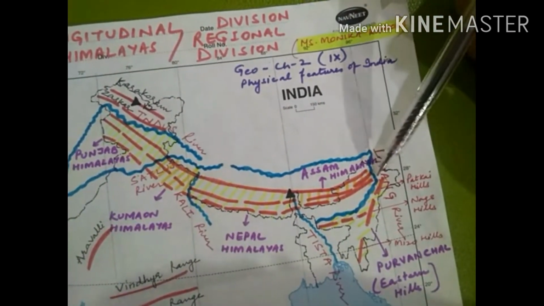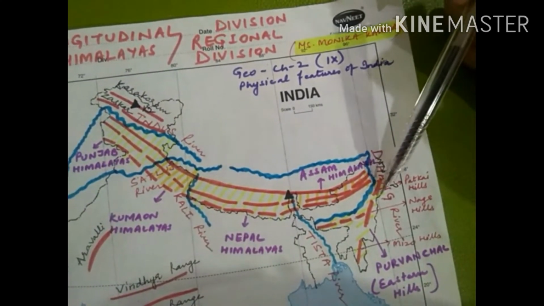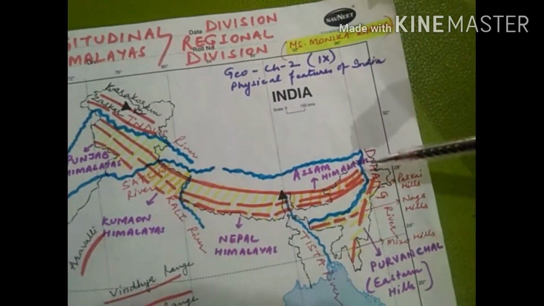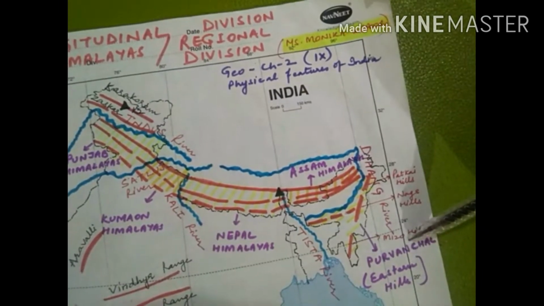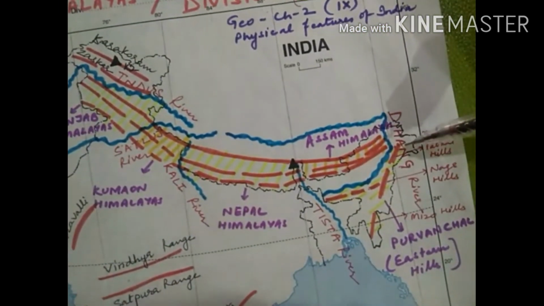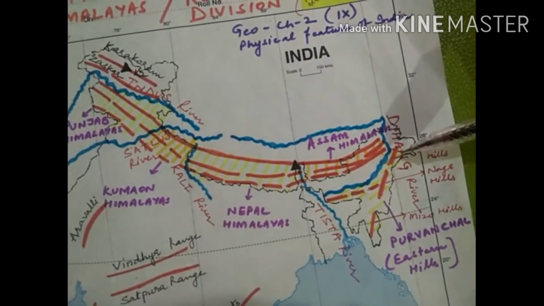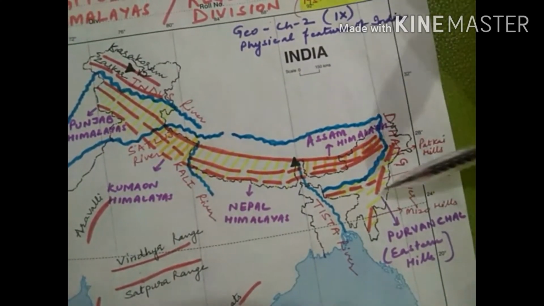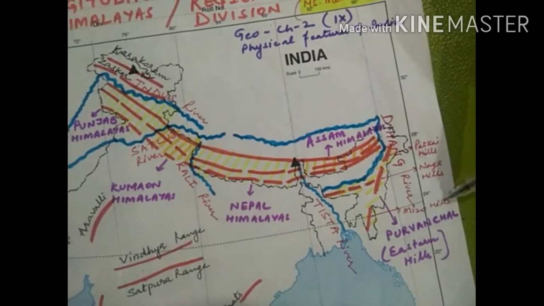After the Dihang River, you can see that Himalayas are sharply bent down towards the eastern boundary of India. The part beyond the Dihang River is known as Purvanchal or Eastern Hills. You can see in this map there are three prominent hills of Himalayan region which are very famous, known as Patkai Hills. These are Naga Hills and these are Mizo Hills.